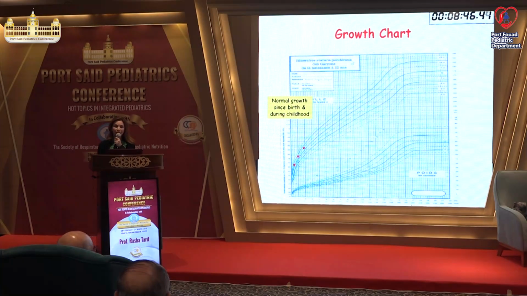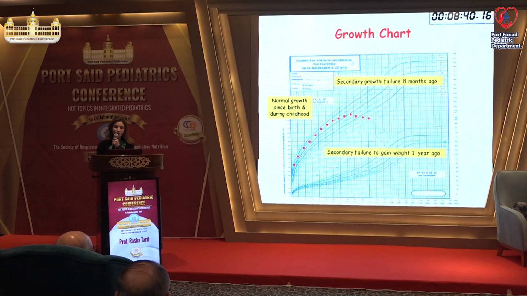Now, he was normal at the beginning, and then, as you see, he started secondary growth failure. He plateaued his height. And look at the weight, he was fine. And then he started to plateau his weight and recently losing weight. So we have a child both losing weight and height, okay?